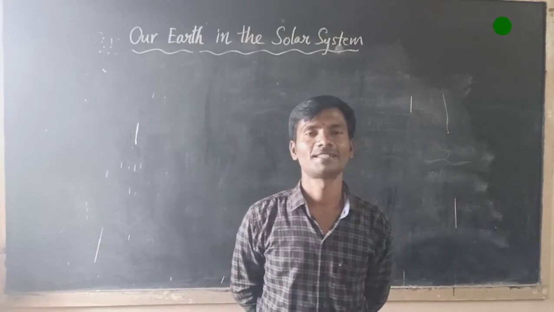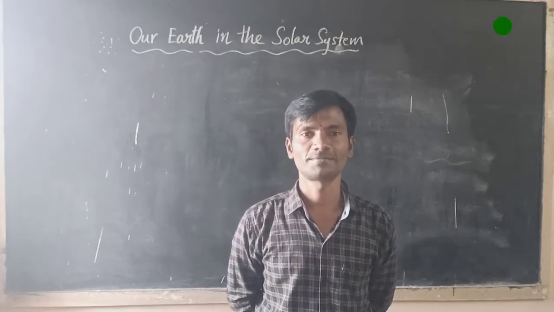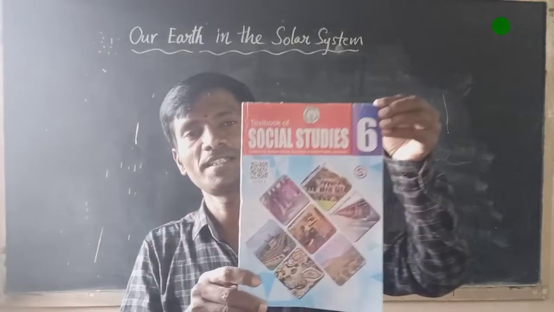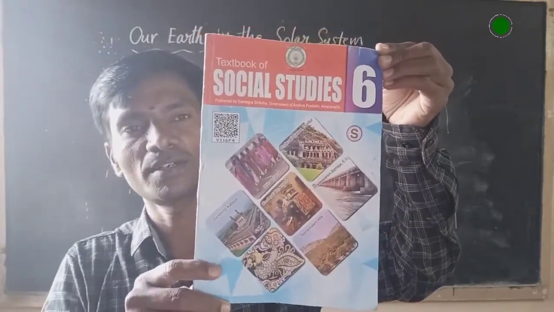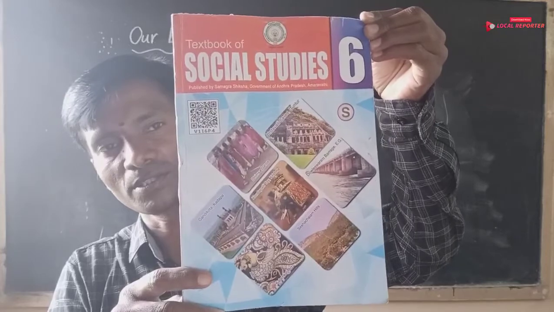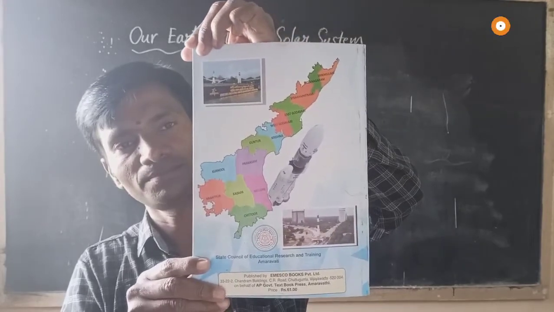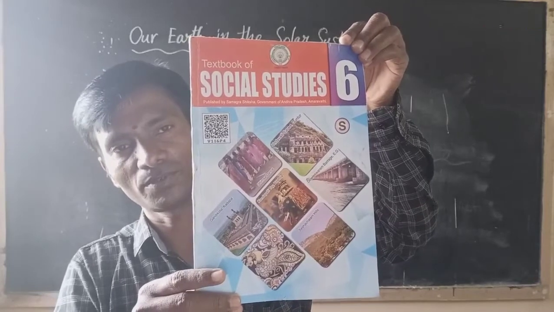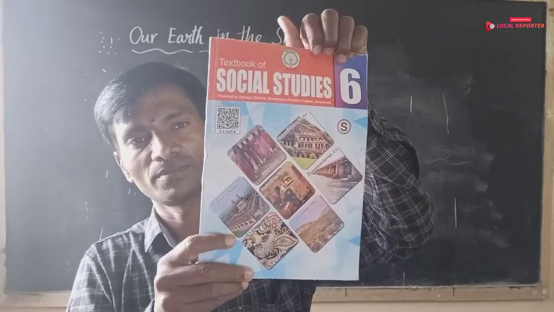In this class, we are going to discuss the 6th class social studies. Okay children? You must observe, this is your 6th class new social textbook. This is the front side and this is the back side of this textbook. I think all of you have this textbook.